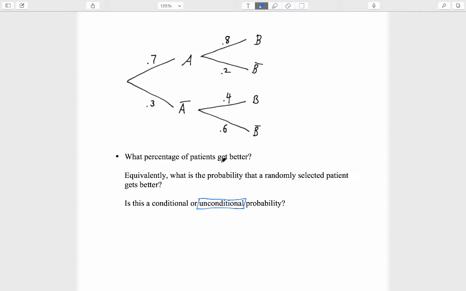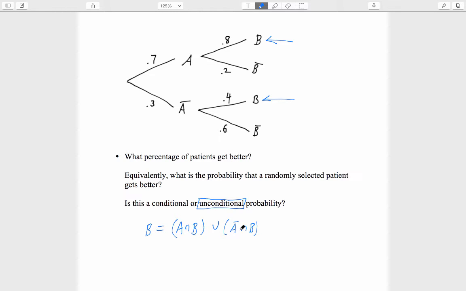The event here is a little bit more complicated, so we need to think, what's involved in the patient getting better? What are all the ways that that could happen? It could happen by getting to this location in the tree, by taking the actual drug and then getting better, or by not taking the actual drug but getting better anyway. So a patient could get better by arriving at either of these two locations in the tree. This means that B itself can be thought of as (A intersect B) union (A complement intersect B). Any randomly selected patient inside this event is also in B.